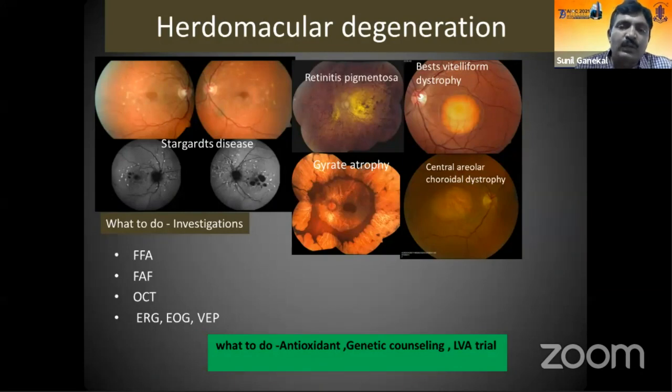Another group of conditions which can cause a central patch in the eye is known as heredomacular degenerations. Most often these lesions are bilateral, asymmetric, and tend to have macular involvement, like conditions such as Stargardt's disease, retinitis pigmentosa, Best vitelliform dystrophy, gyrate atrophy, and many others. Most often these can be diagnosed with the use of macular diagnostic imaging techniques, as well as by doing an electrophysiological test. Most often the treatment depends upon the stage of the disease and needs genetic counseling in these patients.